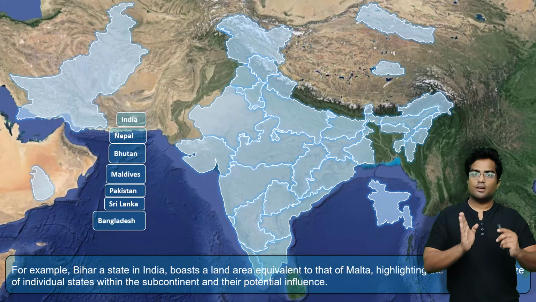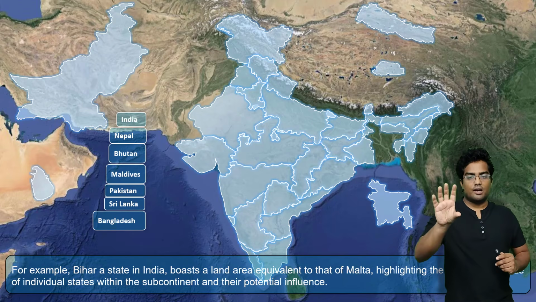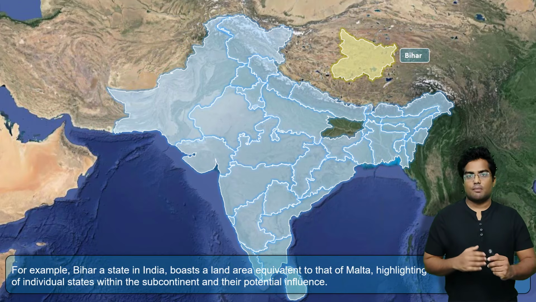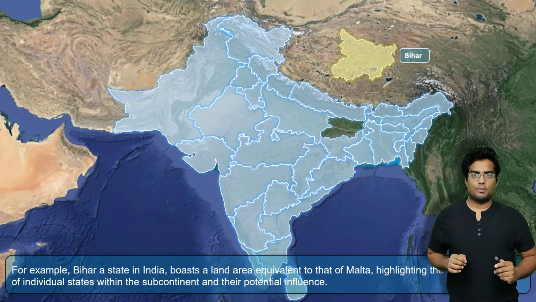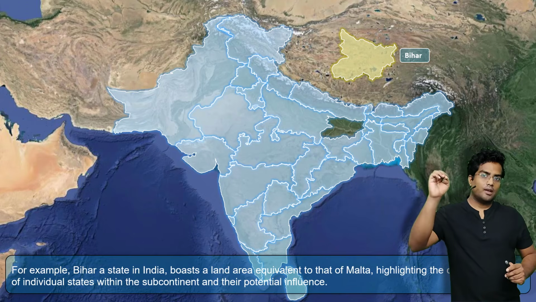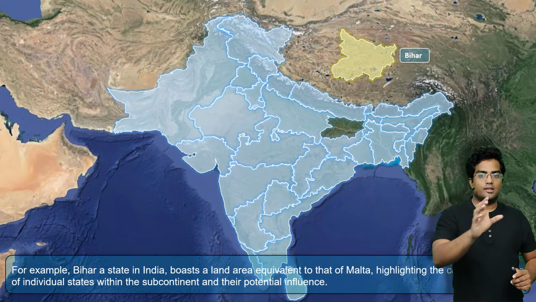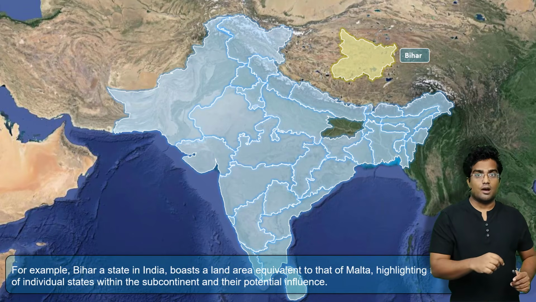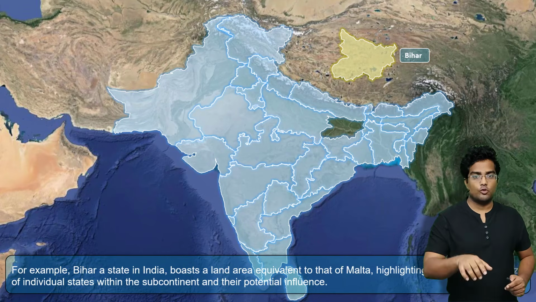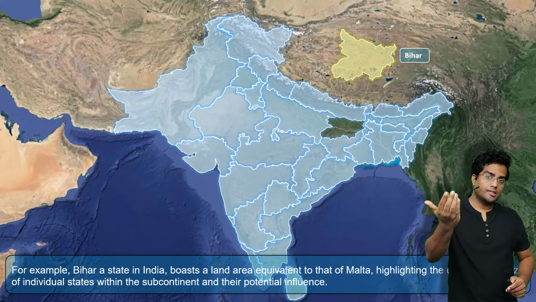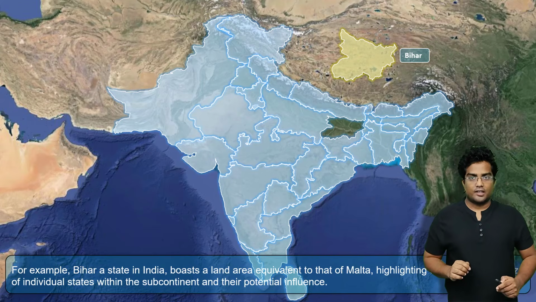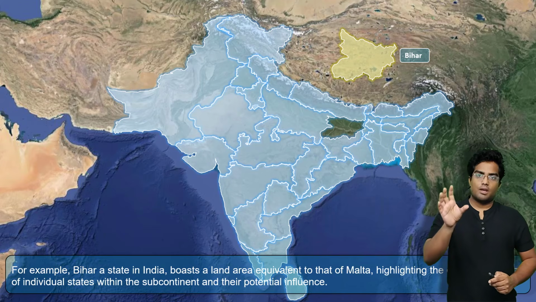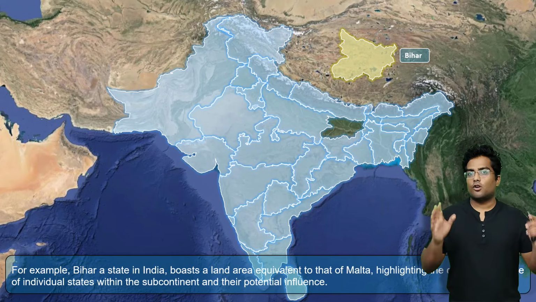Moving on. You should understand there are a few things mentioned in NCERT which are actually not correct, but we still have to learn. For example, the state of Bihar in India is significantly larger than many of the countries in Europe. That is actually true, but NCERT mentions one country in Europe which is smaller than Bihar, and it happened to be the United Kingdom, which is not true. Bihar is significantly larger than the United Kingdom. But the old NCERT mentions that Bihar is larger than the United Kingdom.